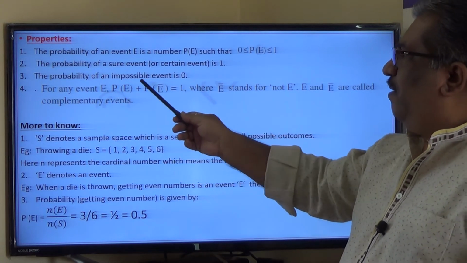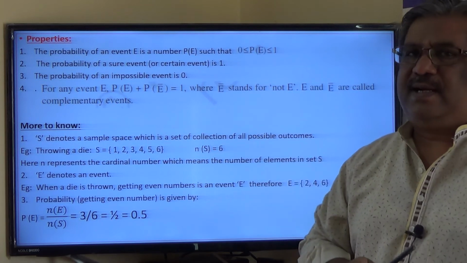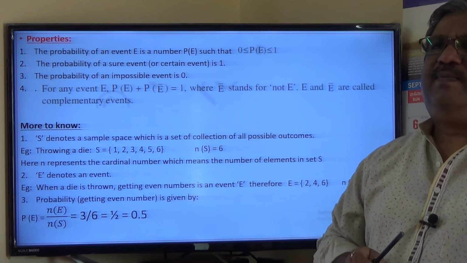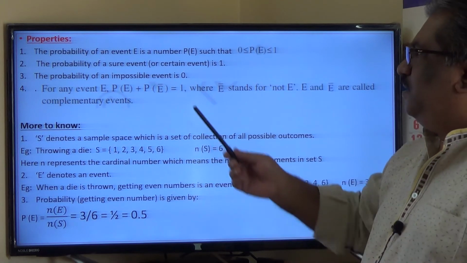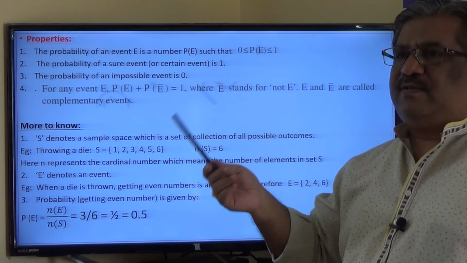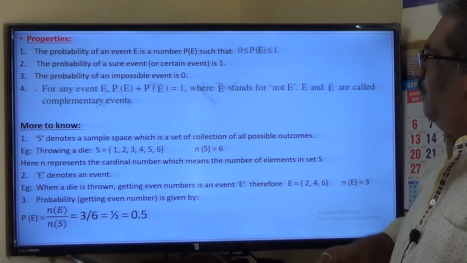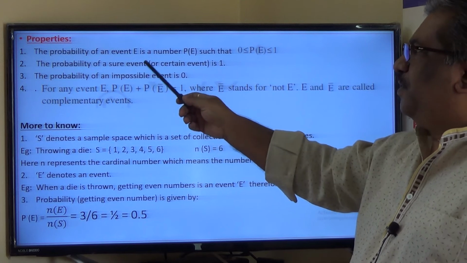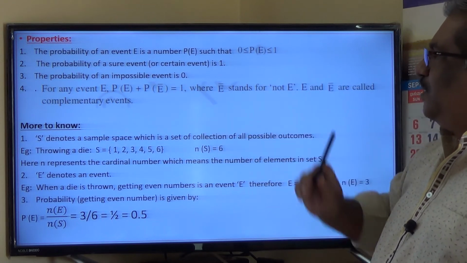Now, the probability of an impossible event. Suppose a bag contains 4 red balls and 1 blue ball. What is the probability of getting an orange ball? Definitely 0, because the bag does not contain an orange ball at all, and therefore the probability of an impossible event is 0, whereas the probability of a sure event is 1. This you must know.